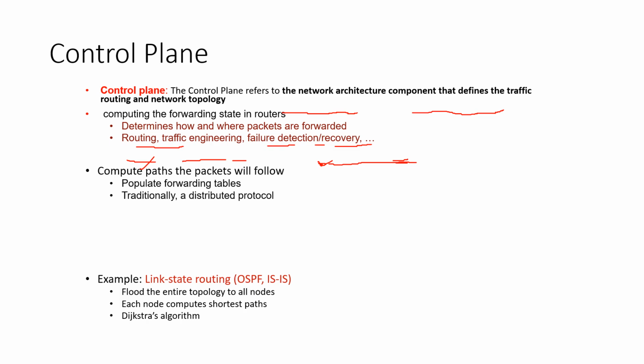The control plane computes the path the packet has to follow, and based on this header, it will populate the forwarding table. Routing algorithms are used for maintaining the forwarding table.